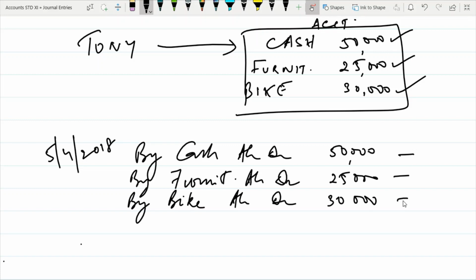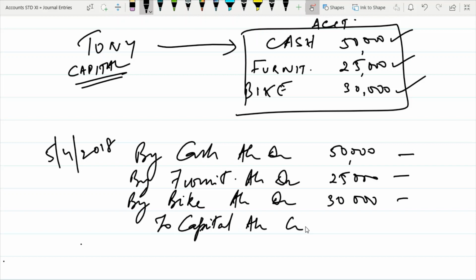Now understand here all this what he has given is a part of Tony's capital. Okay, who has given it is Tony, correct? So debit the receiver, credit the giver. So now here what you would have written is to Tony, right? But in this case you cannot write to Tony, you have to write to capital.